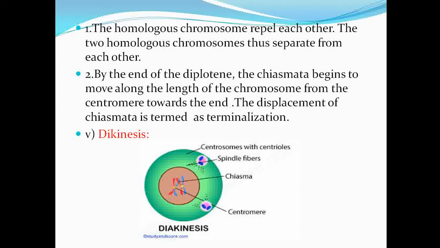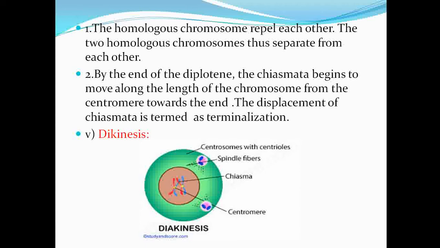The two homologous chromosomes thus separate from each other, and by the end of diplotene, the chiasmata begin to move along the length of the chromosome from the centromere towards the end. The displacement of the chiasmata is termed terminalization.